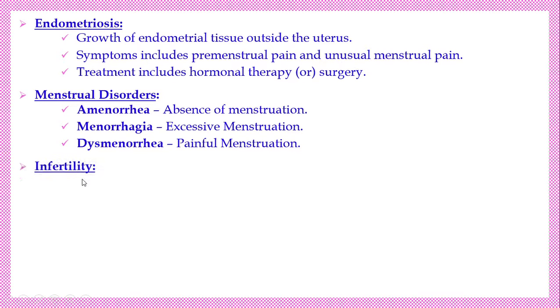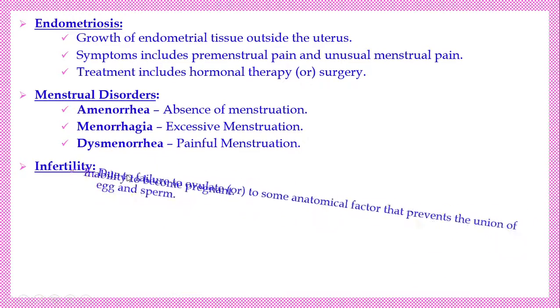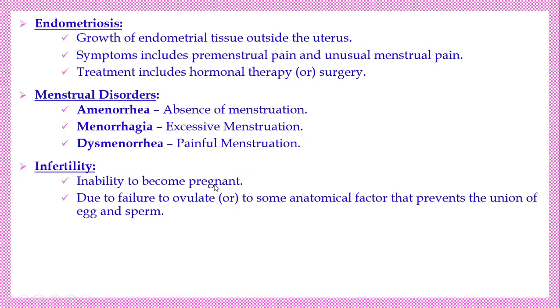அடுத்து infertility. Infertility என்ன அர்த்தம்? Inability to become pregnant. தாய்மை அடைய இயலாமல் இருப்பது, கருவுற இயலாமல் இருப்பது. Due to failure of ovulation. Ovulation இல்லாம இருக்கலாம். That means the secondary follicle release ஆகாம இருக்கலாம். Anatomical factor இருக்கலாம். And psychological or physiological problems. So many problems can cause infertility.